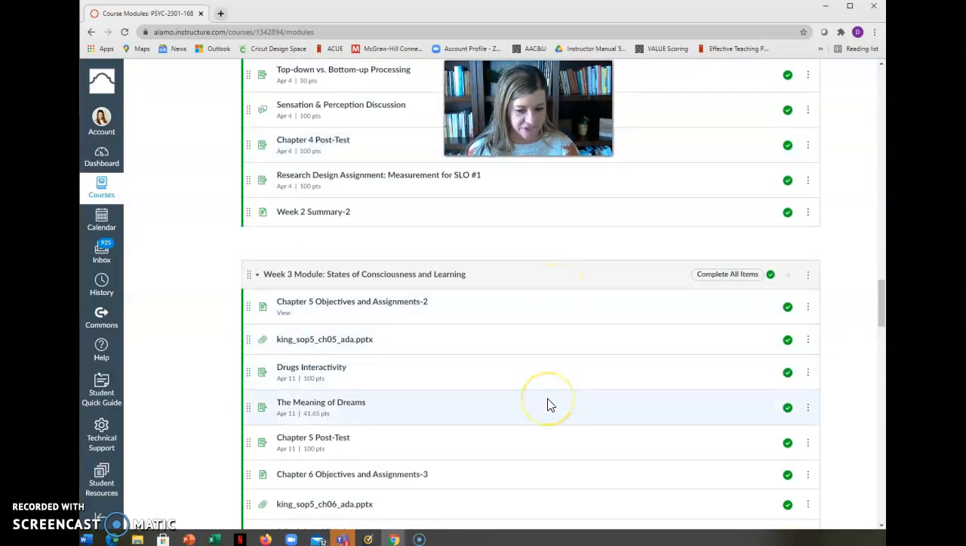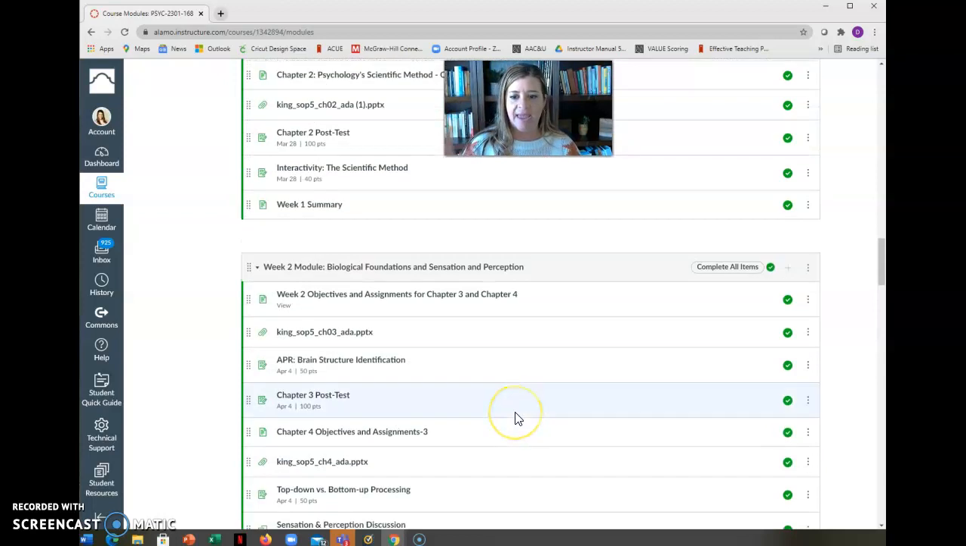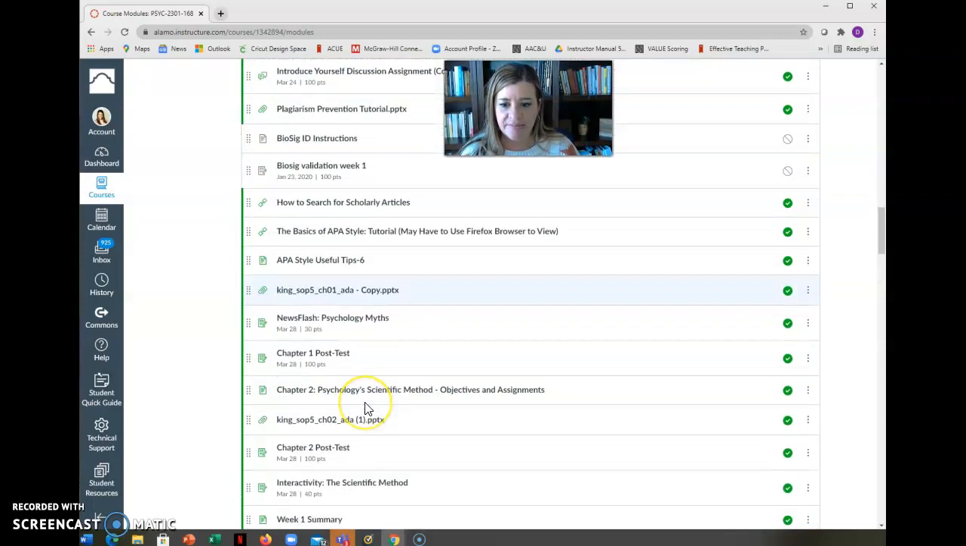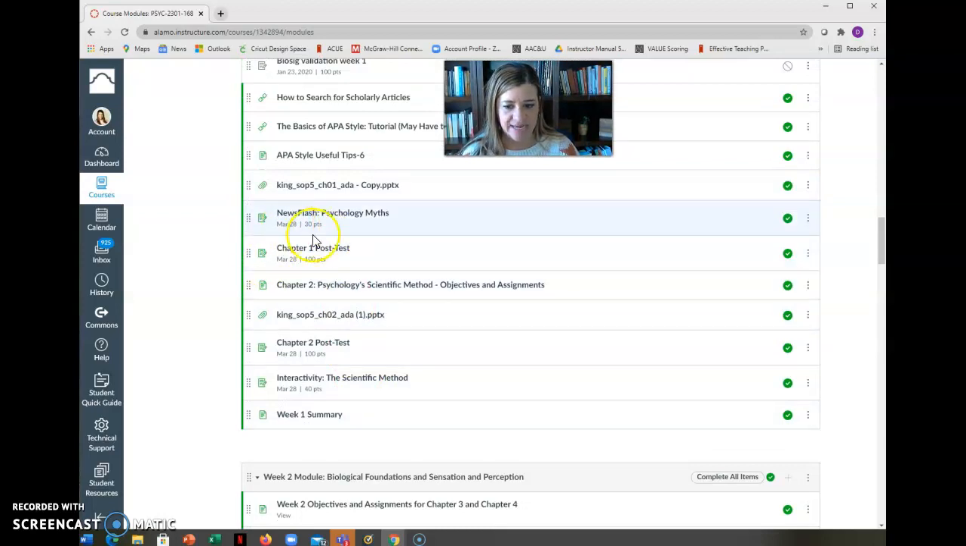So hopefully this just shows you a visual of how to navigate our course. Remember, go in, click on modules, go to the week that we're in, go through and see if it has a due date and points. It's an assignment. What do you have due for the day, for the week, and get that done.